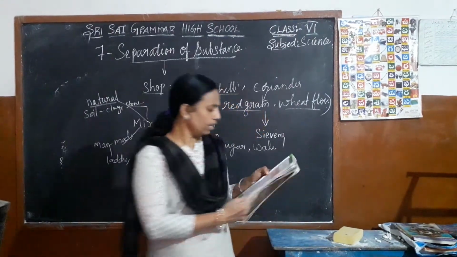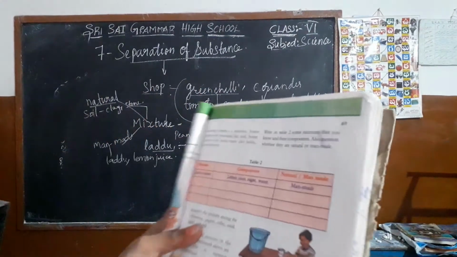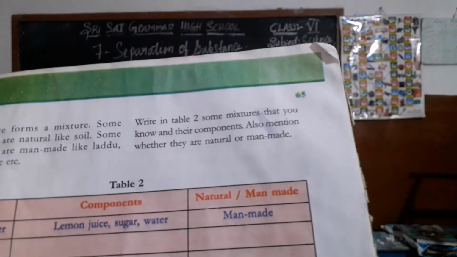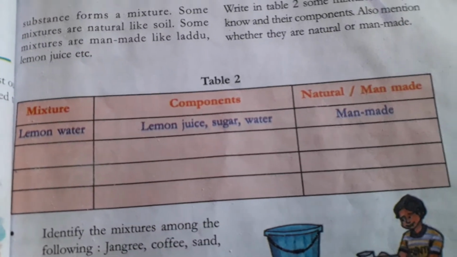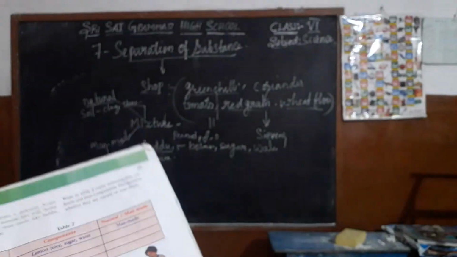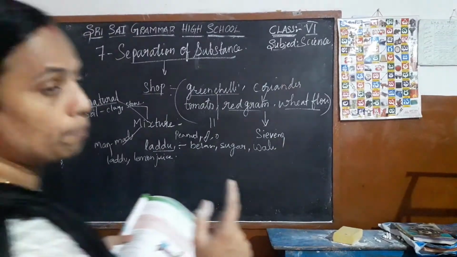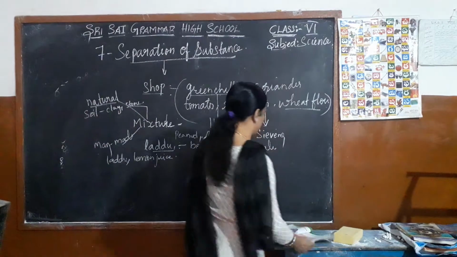See here, they have given lemon water, lemon juice. To make the lemon water, what do we require? We require lemon juice, sugar and water. Is it man-made or natural? Man-made. Yes, it is man-made.